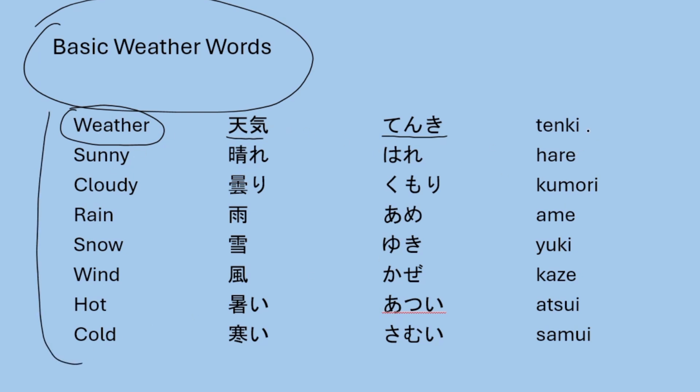So let's practice them once again. Weather, tenki. Sunny, hare. Cloudy, kumori. Rain, ame. Snow, yuki. Wind, kaze. Hot, atsui. Cold, samui. So these are some basic words for weather.